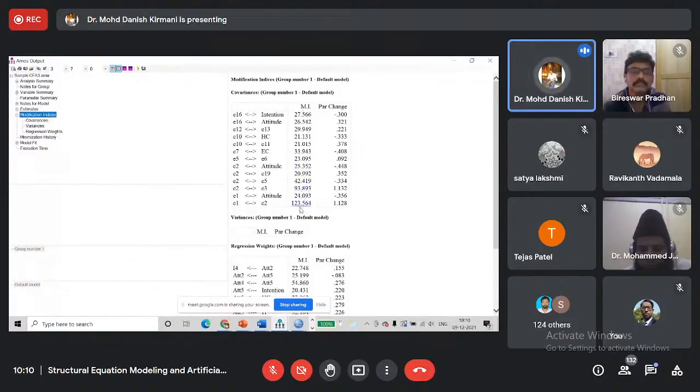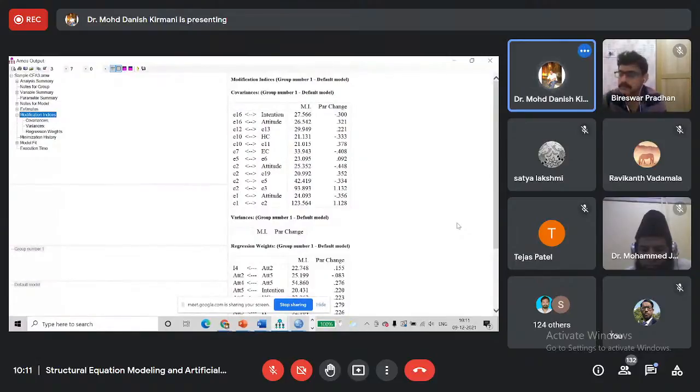Okay, look at this value. This is 123.564, and it is between E1 and E2. What are modification indices? Modification indices explain the relationship between the variables which we have not proposed.